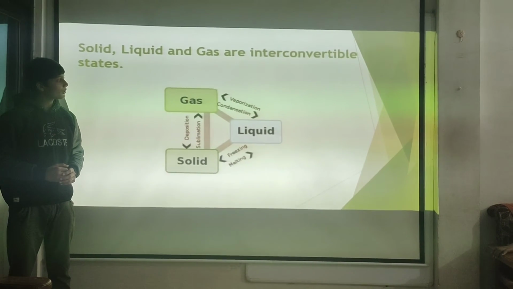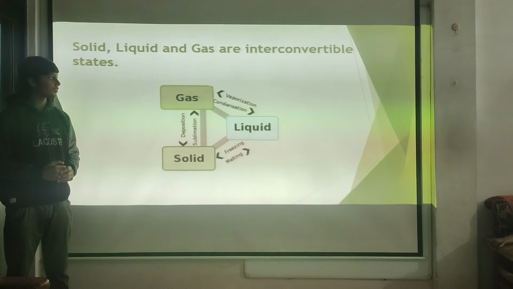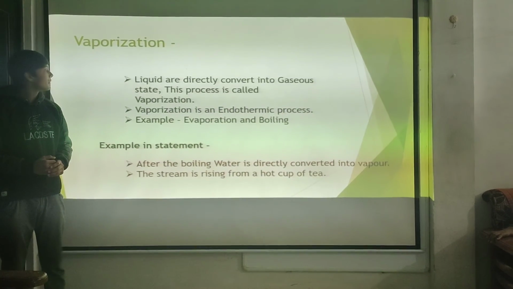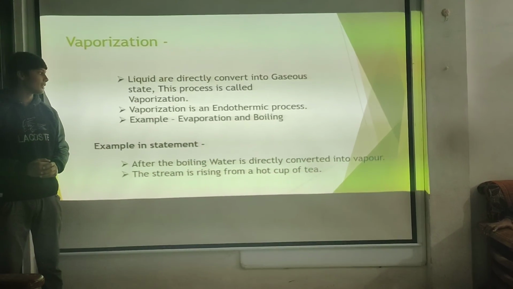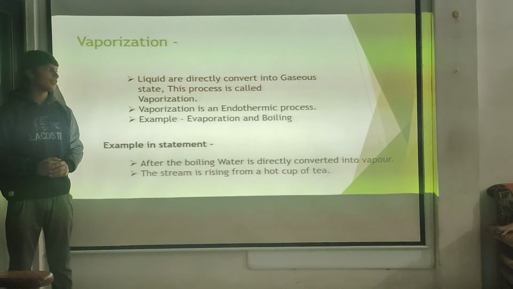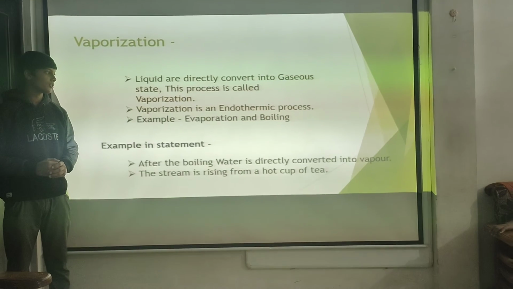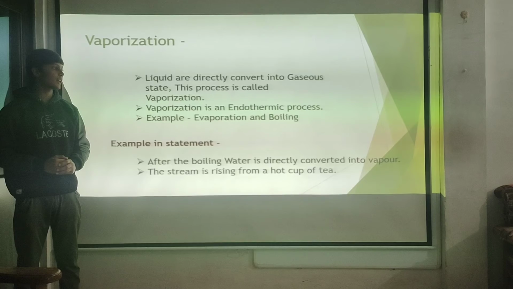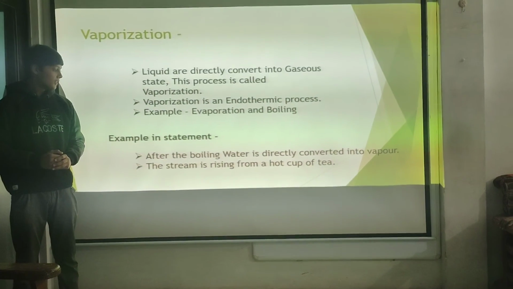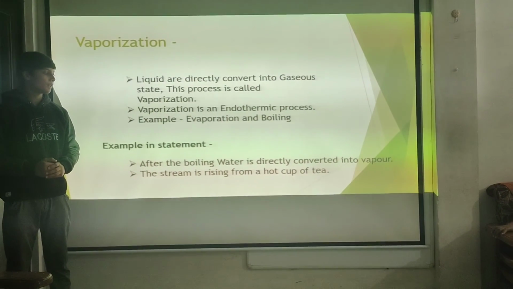When liquid forms gas, this process is called vaporization. Vaporization: liquid is directly converted into gaseous state. Vaporization is an endothermic process. Example: evaporation and boiling. Example in a statement: after boiling, water is directly converted into vapor. The steam is rising from a hot cup of tea.